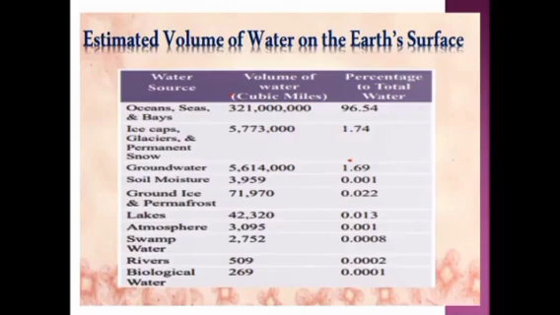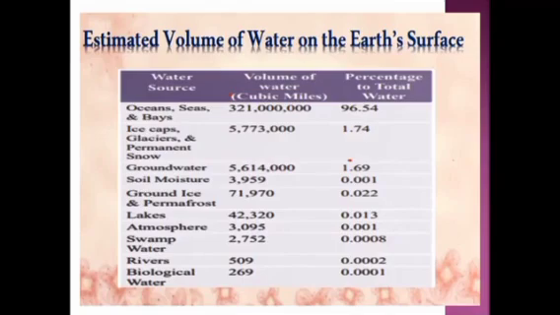So, this is an approximate estimation about the volume of water on the Earth's surface. This tabular column is provided in your textbook. Students, you can take a look at it. First, they have given data for oceans, seas and bays.